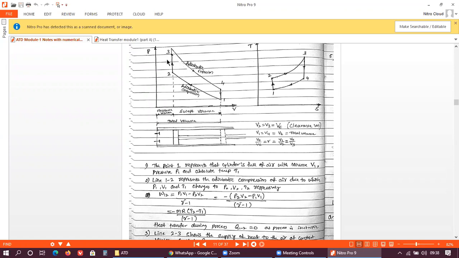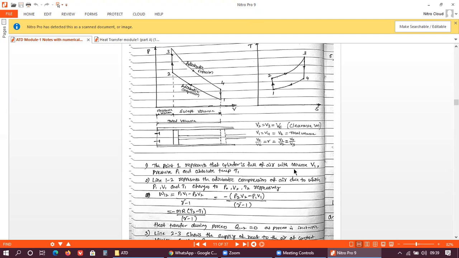Whatever air-fuel mixture we are taking in a petrol engine is compressed from 1 to 2. When it reaches point 2, a spark plug will be there. That spark plug is going to initiate the spark, so heat is added between these two lines. Heat addition will take place at constant volume, whereas work done will remain 0. There is no work done during the process 2 to 3.